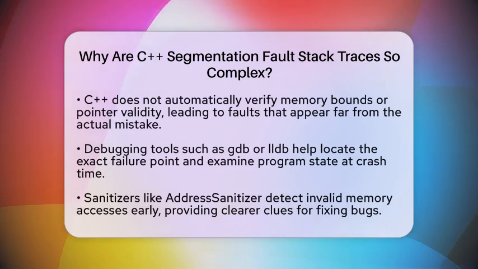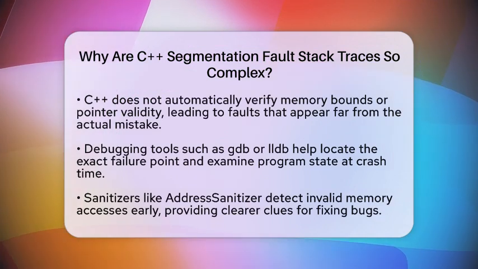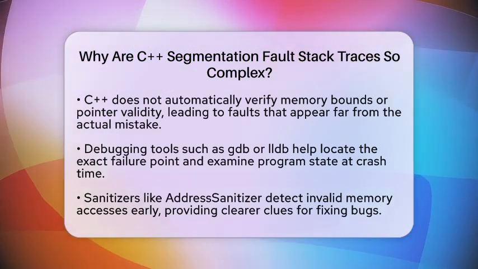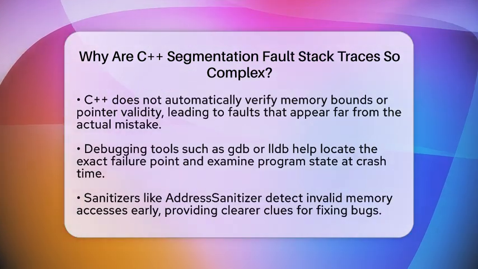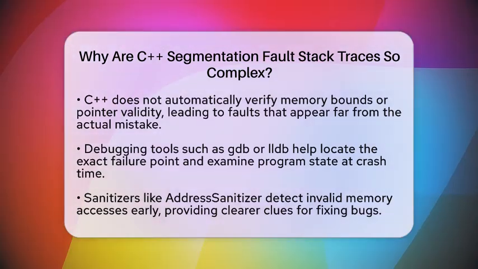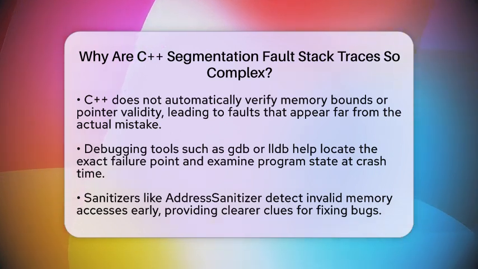Deep recursion or large call stacks also make traces longer. If a function calls itself many times, or if there are many nested function calls, the trace can become overwhelming. Without tools to analyze these long traces, pinpointing the exact cause can be like finding a needle in a haystack.